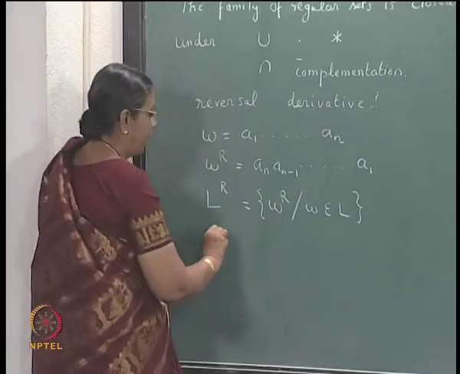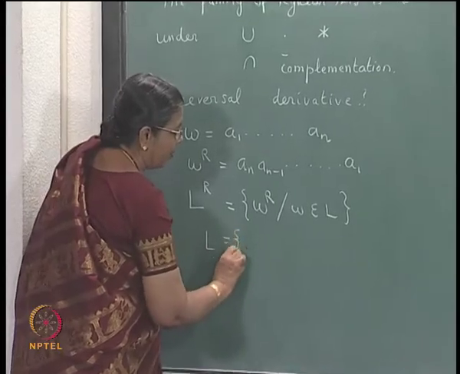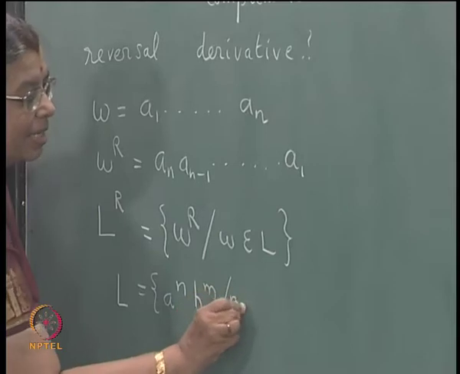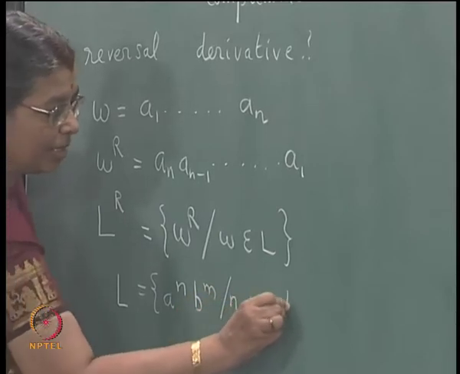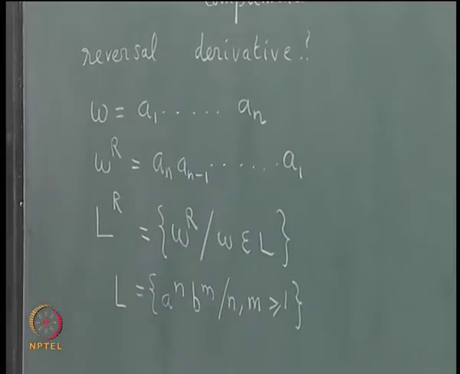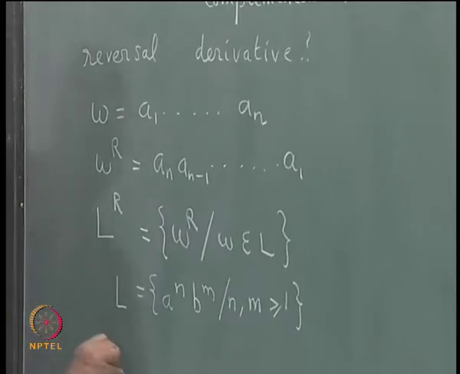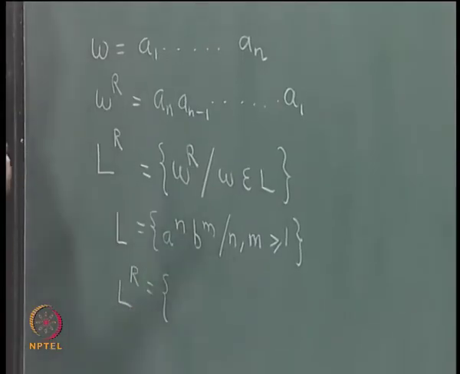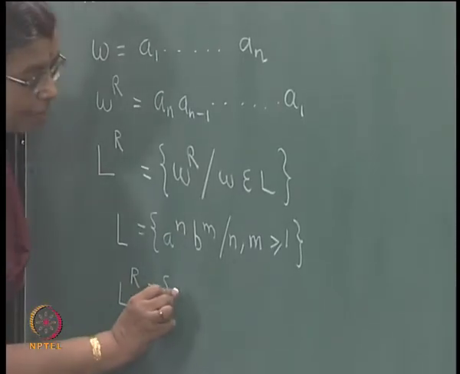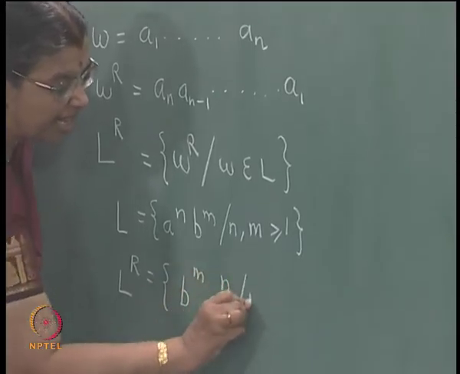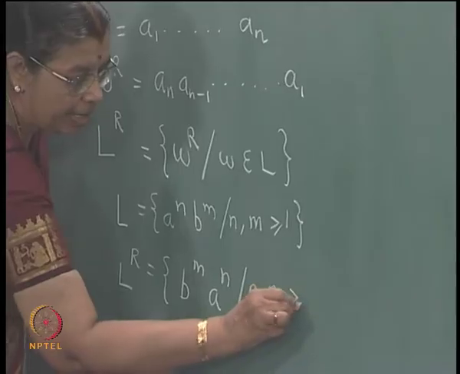For example, I will take this example a power n b power m, which I have been considering several times because it is a good illustrative example. L is equal to a power n b power m, n, m greater than or equal to 1. This is a regular set. L power R: take each string and reverse it. So, this will be b power m a power n, n, m greater than or equal to 1.